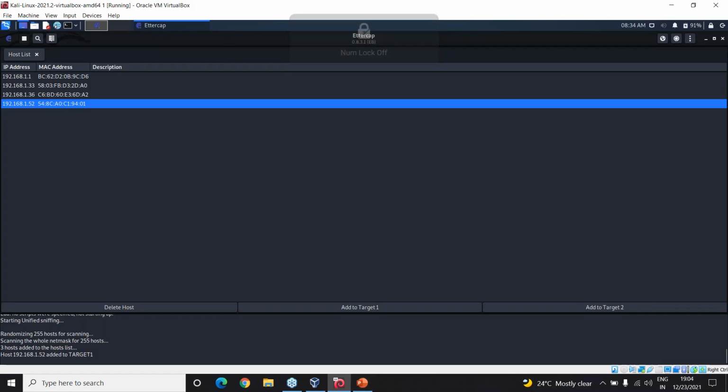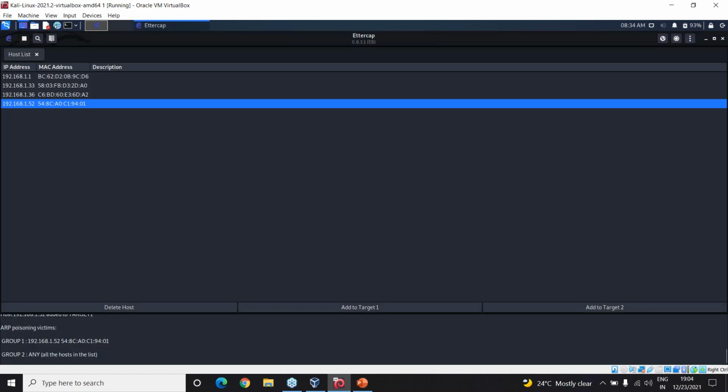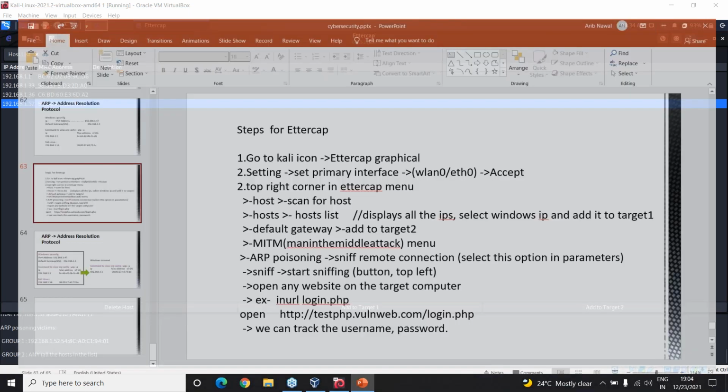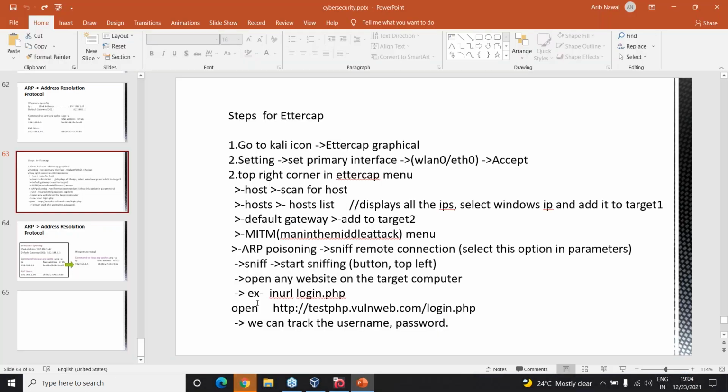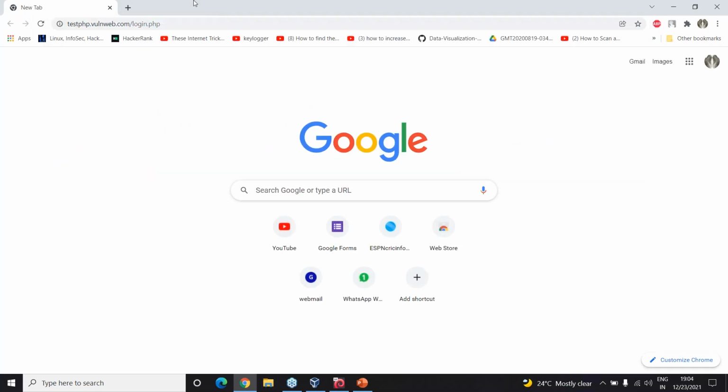on sniff remote connections. So let me go here to the MITM menu, ARP poisoning, and then sniff remote connections. Okay, right, so it's going to sniff all of these things. Then you can open up the browser on the victim's system and start sniffing. Open any website, like this test PHP, which is one such example. In here, whatever you type, you're going to get that.